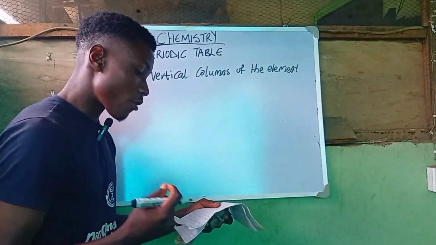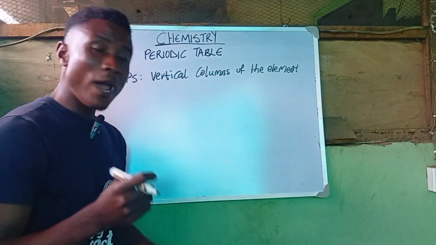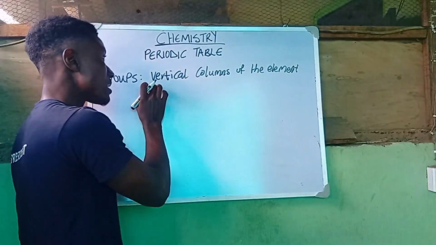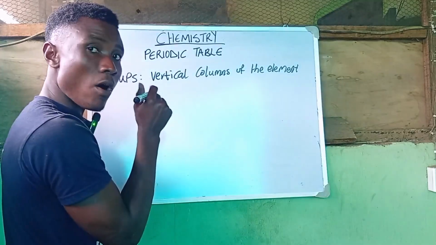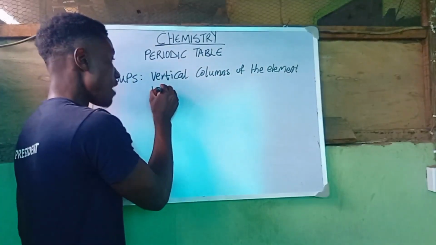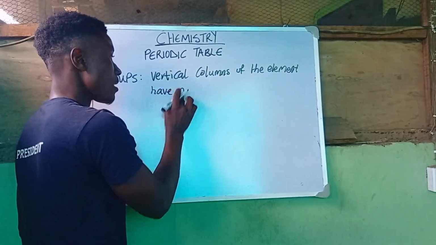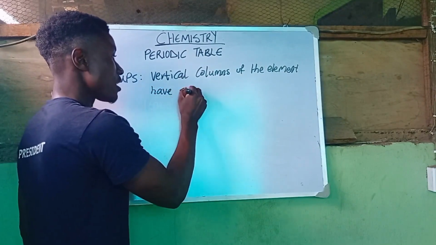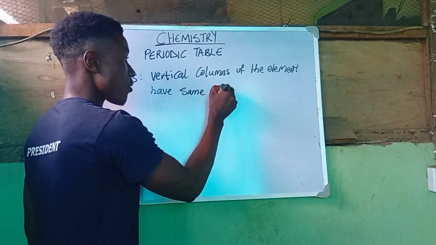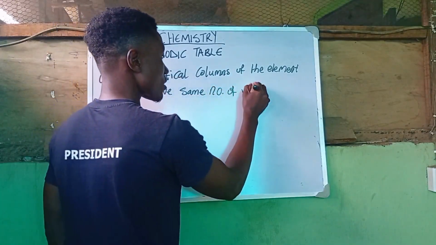So the groups are the vertical columns of the elements, right? Please take note: elements in the same group have the same number of valence electrons.